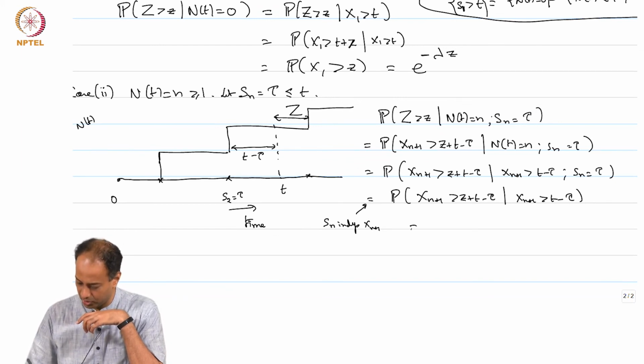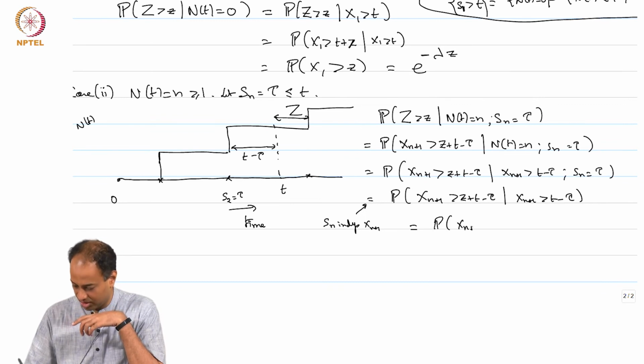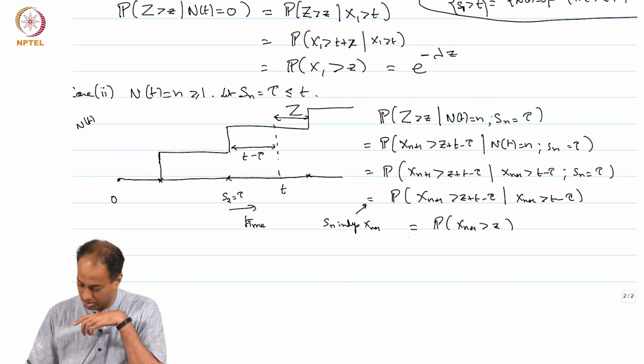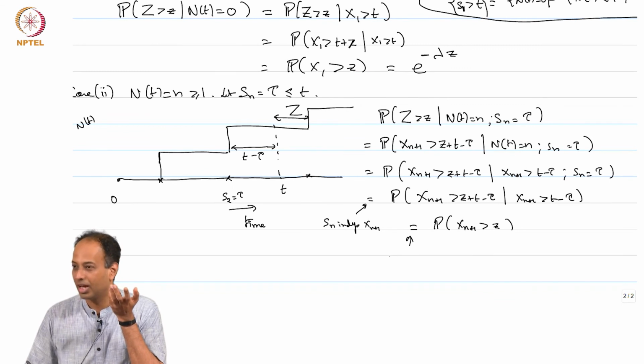And this is equal to the probability that x n plus 1 is greater than z. This is because the x i's are exponentials, so this is memoryless.